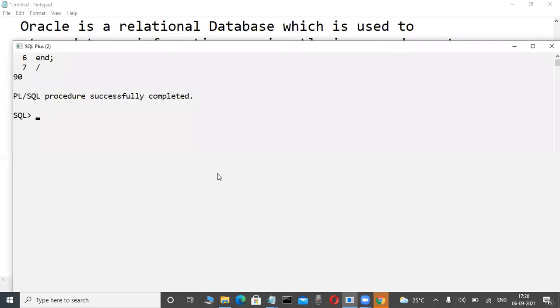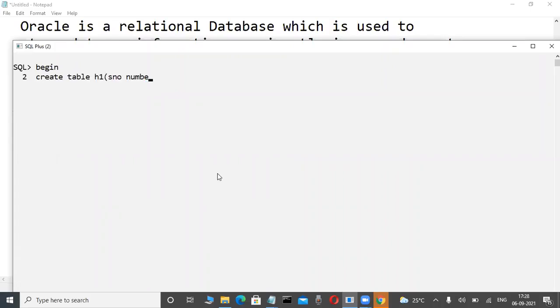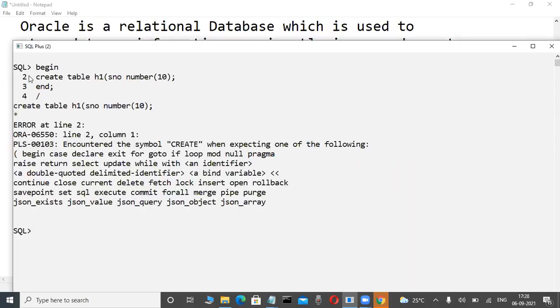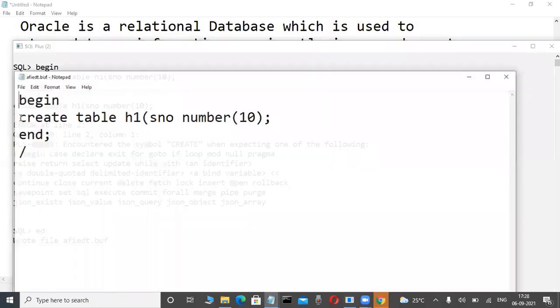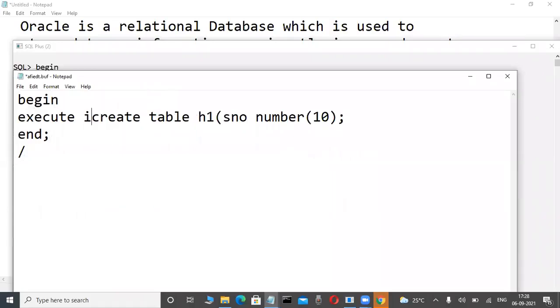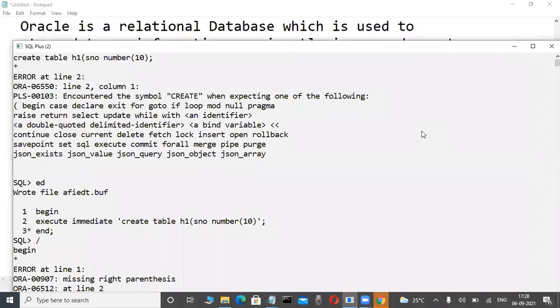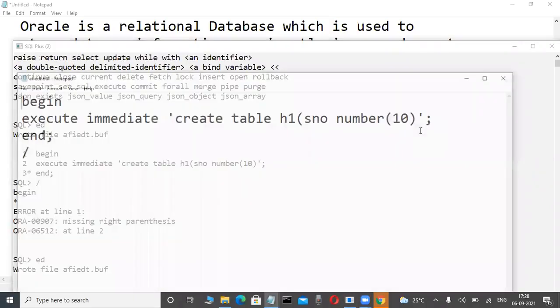In PLSQL, some problems are there. If I'm creating a table, using some DDL, it won't work. Suppose here I try to write something like this. Don't write it yet, these are things you don't have an idea about. Just observe it here. In this PLSQL coding, for example, DDL is something we are not allowed to use. If you want to use it, you write some coding in a single block. These types of concepts are called dynamic SQL, because these are things you don't have an idea about up to now.